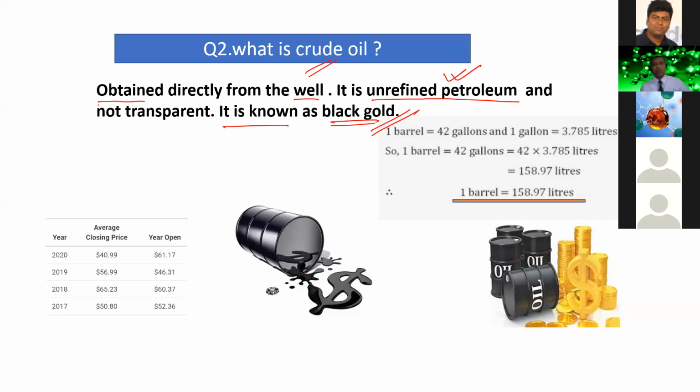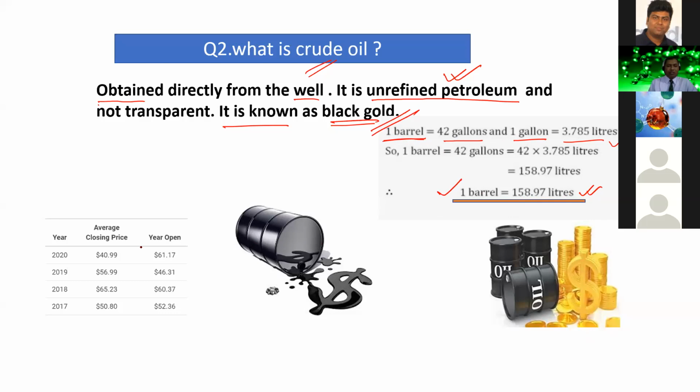Why is it called black gold? Dear students, you see the price of crude petroleum. One barrel of petroleum means 42 gallons. One gallon is about 3.785 liters. So 1 barrel is about 159 liters.